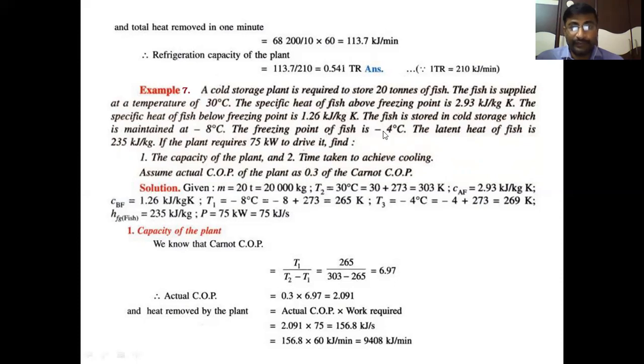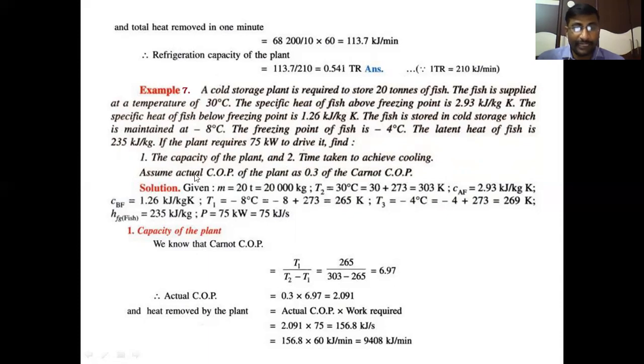The freezing point of fish is -4 degrees centigrade. This is the intermediate temperature at which the normal fish is converted into frozen fish. The latent heat of fish is 235 kilojoules per kg. If the plant requires 75 kilowatts of power to drive it, find the capacity of the plant and the time taken to achieve it. These are the two parameters which we are going to find in this problem.